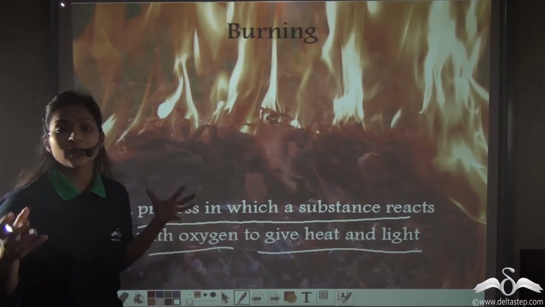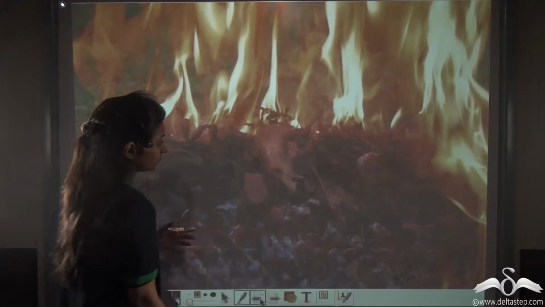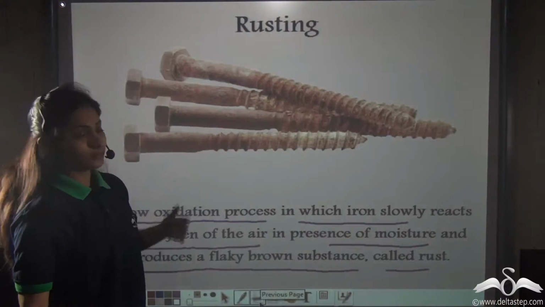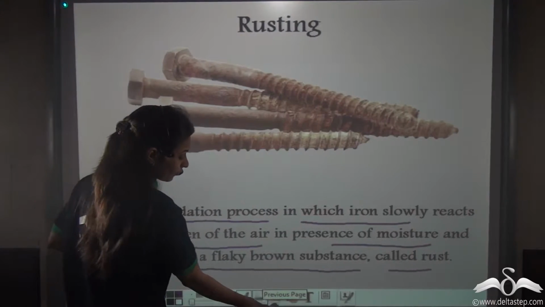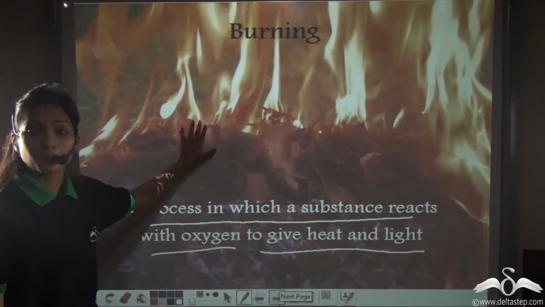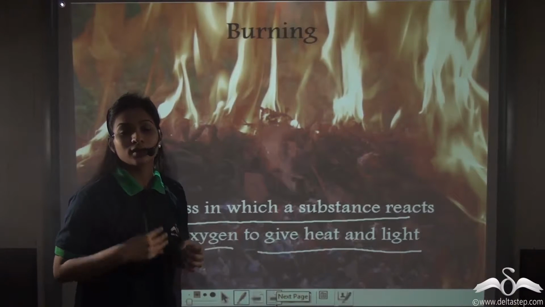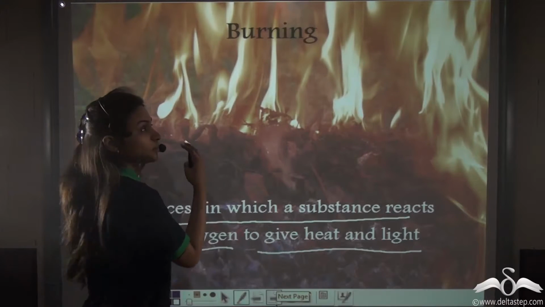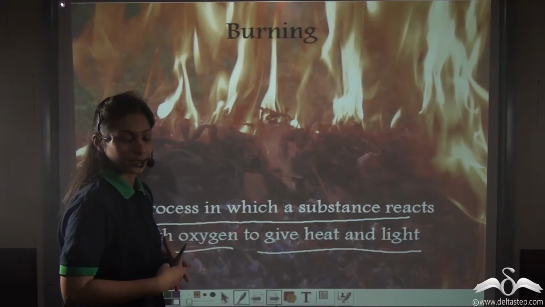Now, what happens when things rust? Do you see heat and light coming out of it? Look here. Heat and light coming out of it? No. But when things burn, they give out immense heat and light. So let us see what are the differences and similarities between rusting and burning. Let us compare both rusting and burning.